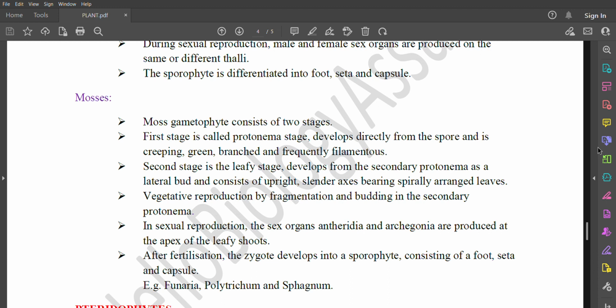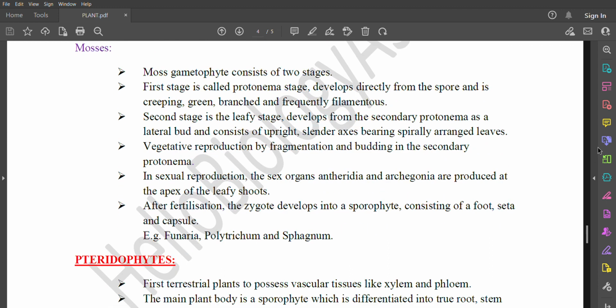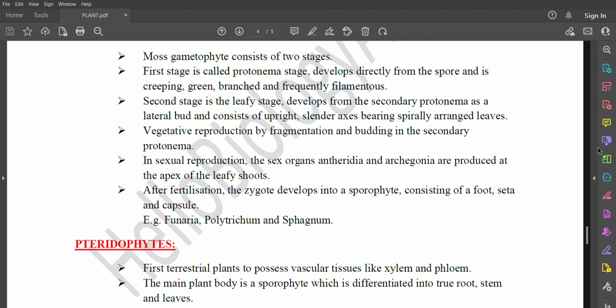Vegetative reproduction occurs by fragmentation and budding in the secondary protonema. In sexual reproduction, the sex organs, antheridia and archegonia, are produced at the apex of the leafy shoots. After fertilization, the zygote develops into a sporophyte consisting of a foot, seta, and capsule. Examples: Funaria, Polytrichum, and Sphagnum.